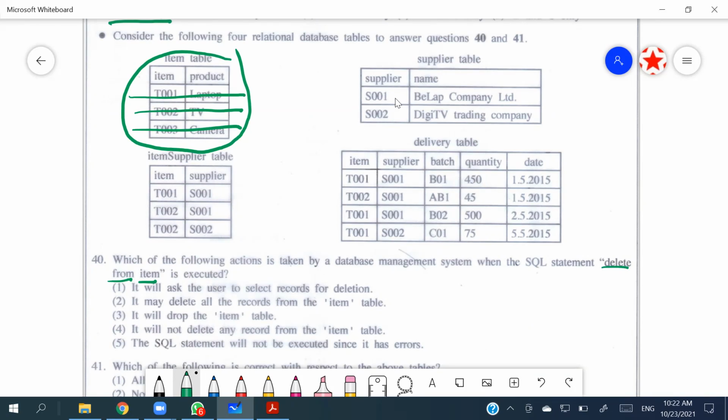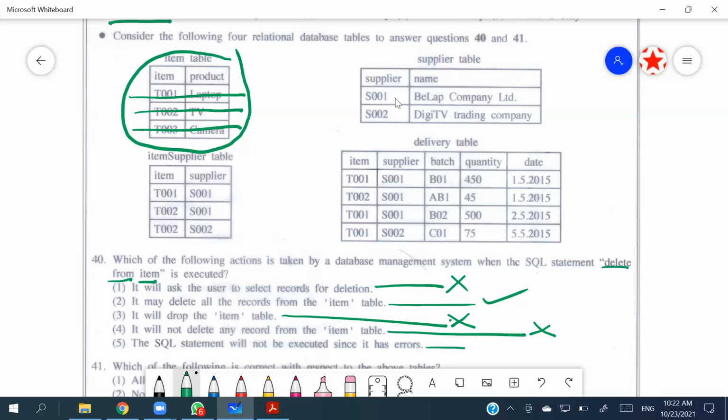So the first one says it will ask the user to select records for deletion. No, it's not going to ask like that. It may delete all the records from the item table. Yes. It will drop the item table. No. To drop the table, we need to use the drop table statement. It will not delete any record from the item table. No, it will delete all the records from the item table. The SQL statement will not be executed. It does not have any errors, so it is going to execute. So the correct answer is the second one.